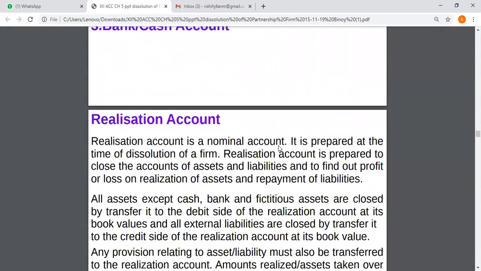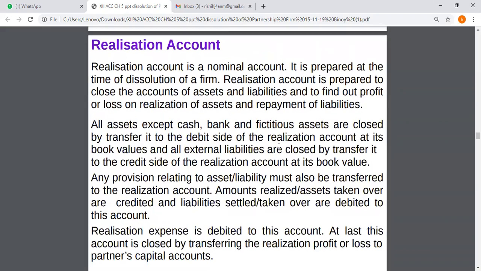The realization account consists of all the valuation of assets and liability. It is a nominal account. It is prepared at the time of dissolution of a firm. Realization account is prepared to close the accounts of assets and liability and to find out profit or loss on realization of assets and repayment of liabilities.